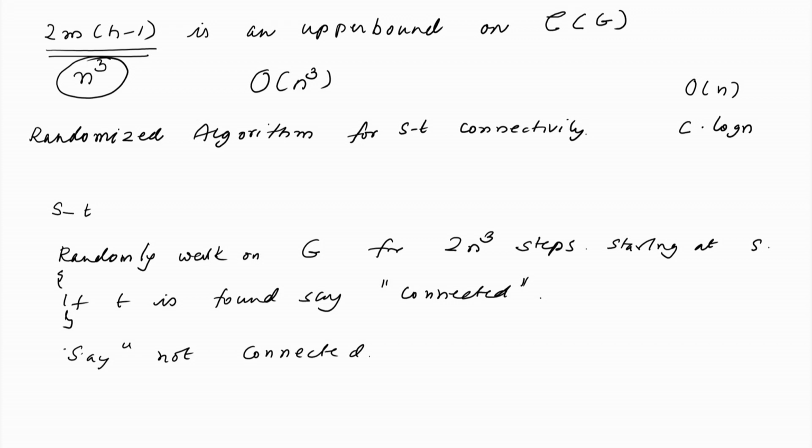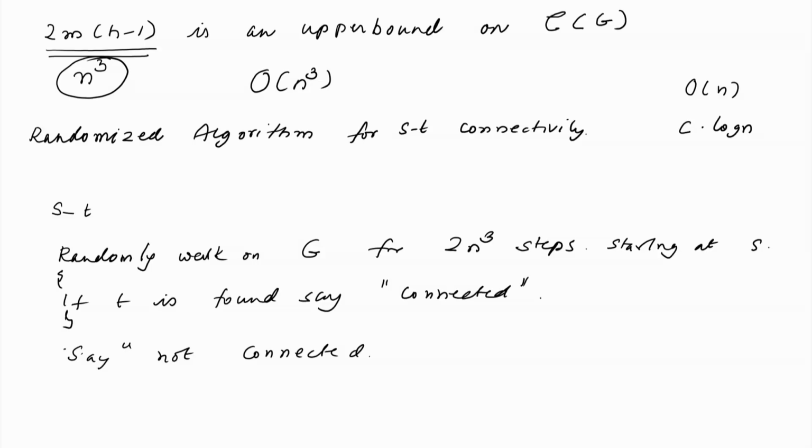If you just apply Markov inequality, the probability that there is some vertex which has not been discovered even after spending twice the expected number of steps is less than or equal to half, and therefore, this algorithm gives the correct answer on the connected instances with probability at least half. You can make this 200 n cubed, and then the probability would be significantly higher. Repeated runs of this algorithm can make it give a more accurate answer.